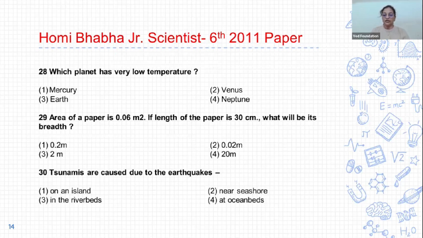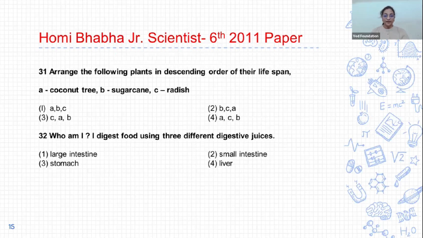30. Tsunamis are caused due to earthquakes. Options are: one, on the island; second, near the seashore; third, in the river bed; and fourth, at the ocean bed. And the correct answer is option 4, at the ocean bed. Tsunamis are caused due to earthquakes at the ocean bed. 31. Arrange the following plants in descending order of their lifespan. A. Coconut tree, B. Sugarcane, and C. Radish. So the descending order.